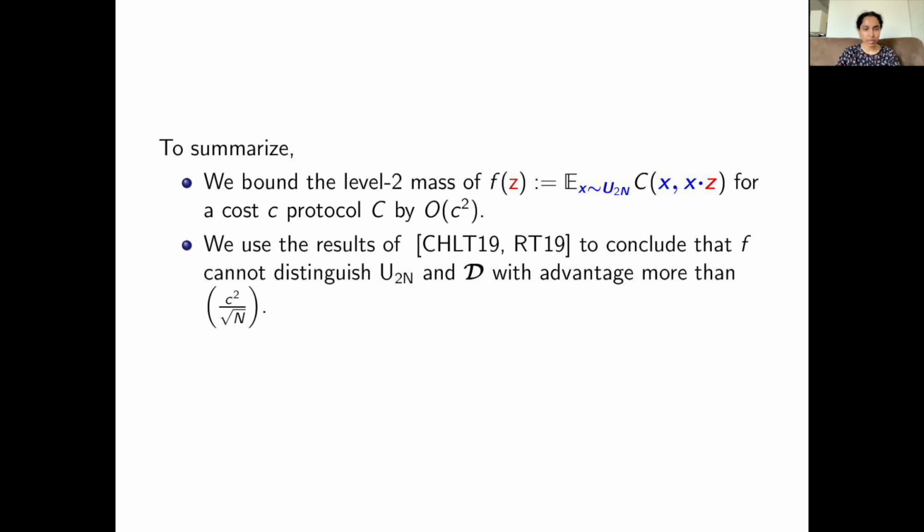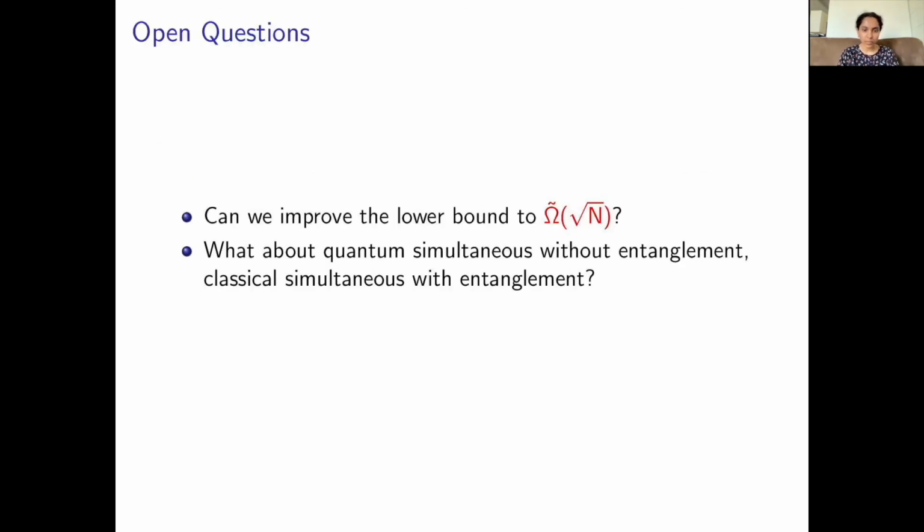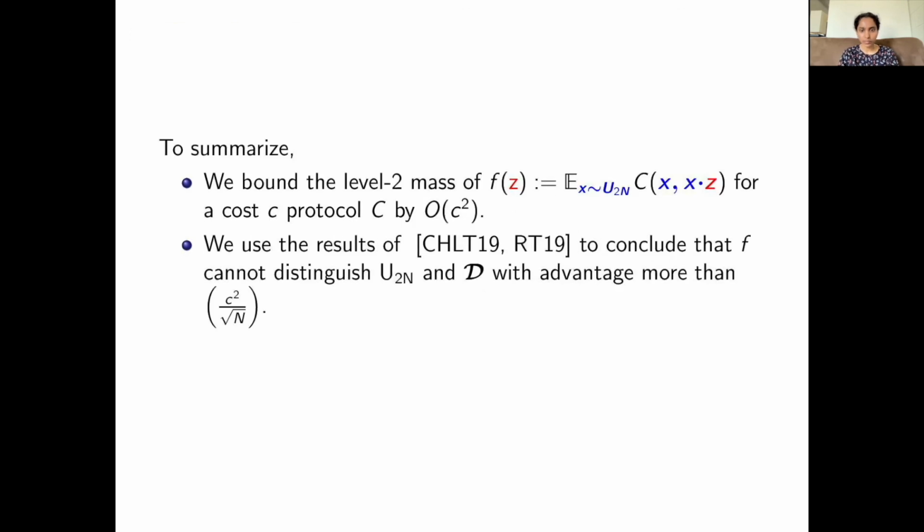Let me conclude by mentioning some open questions. The first is: can we improve the lower bound to omega of square root n? We believe that this is the correct lower bound for the function that we defined earlier. To prove this, it would suffice to prove a level 2 Fourier bound of order c on this function f of z.